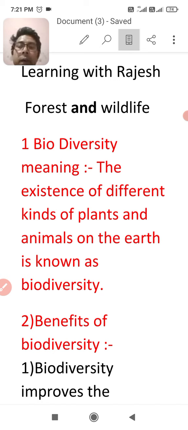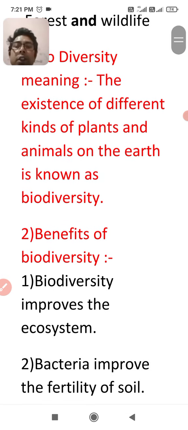The second point of the chapter is benefits of biodiversity. You know very well that biodiversity has plenty of benefits for human beings. The first benefit is that biodiversity improves the ecosystem. You know that in an ecosystem plants and animals depend on each other, and human beings also depend on them, and biodiversity improves the ecosystem.